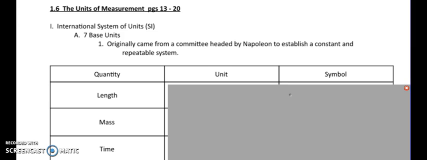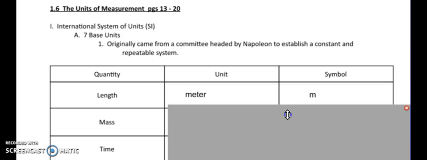And they divided it by 10 million. So if you took the distance between the North Pole and the equator and divided it up into 10 million equal parts, that would be 1 meter. Okay, so the distance is 10 million meters from the North Pole to the equator. And that is still the unit of length used today.